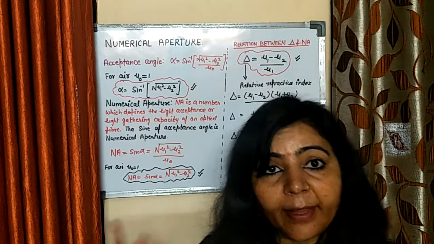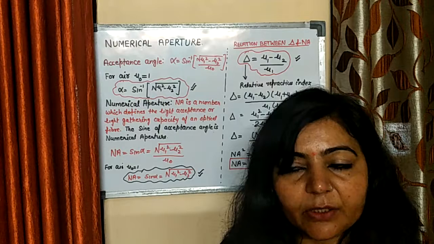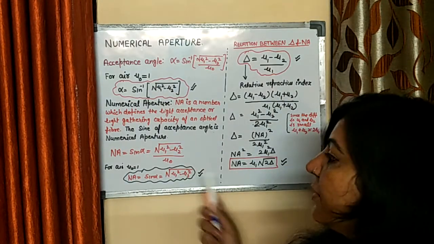And the next parameter is numerical aperture, which represents the light gathering capacity of the optical fiber, and it is sine of alpha, which has this value.